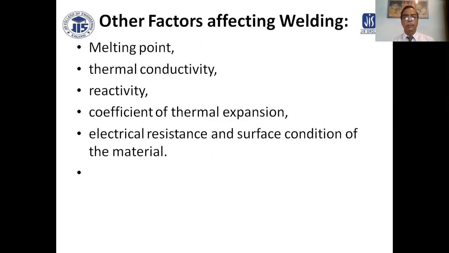Other factors affecting welding are melting point of the metal, thermal conductivity, reactivity, coefficient of thermal expansion, electrical resistance, and surface condition of the material. These are the other factors that affect the welding characteristics.